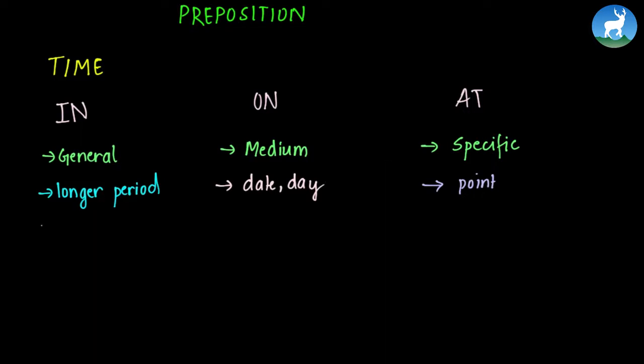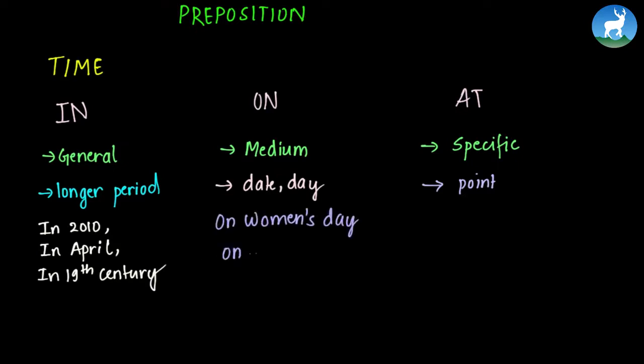So we usually say in 2010 or in April, also in 19th century, whereas on is used for saying on Women's Day, or we also say on Monday, whereas at is used for more specific notations. For example, at noon, or we say at 3 p.m. So notice that in is a more general form and at is a very specific form. So in between we have on.